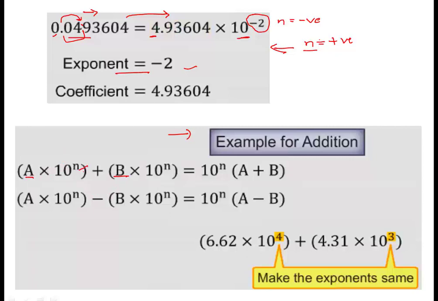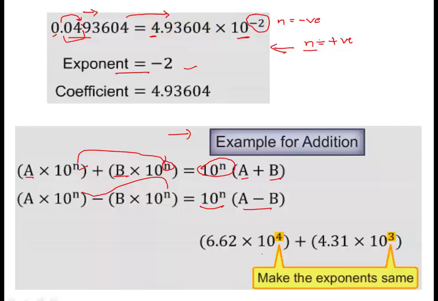So this n, 10 raised to power n exponent has to be taken into consideration. For carrying out addition, we will add these coefficients, but this n value has to be the same, and then this n is taken as common, right? 10 raised to power n is taken as common once these are equated, and then we will simply add these. In the same manner for subtraction, we have to equate these n and take them common, and then the two coefficients can be subtracted.